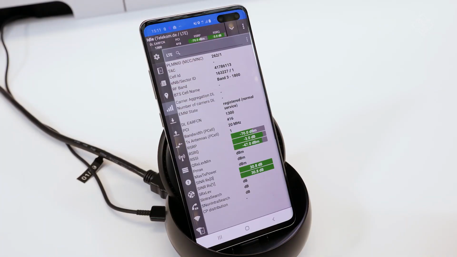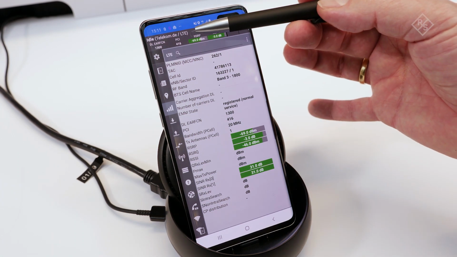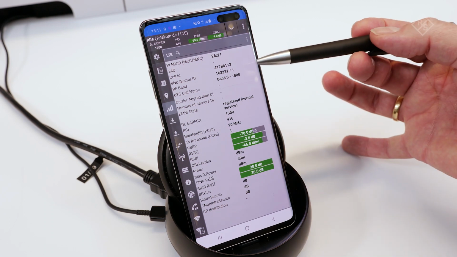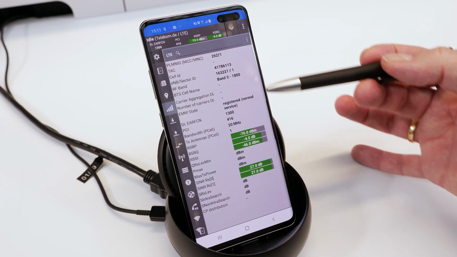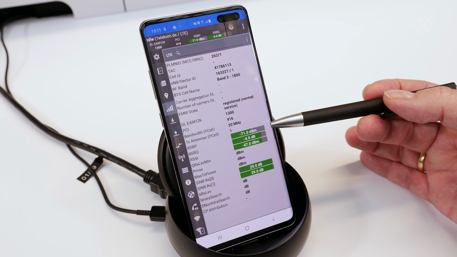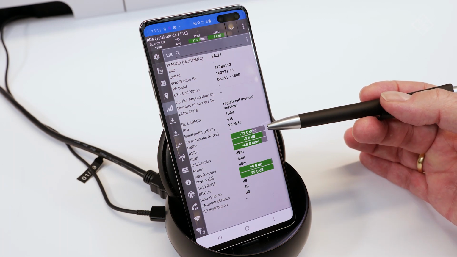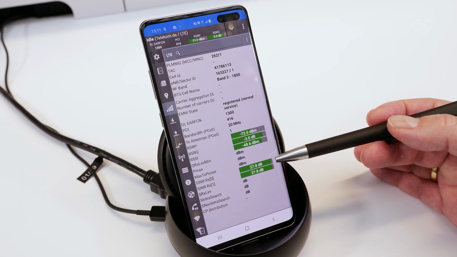Let's do a short test. You see in the Qualibok Android software that the phone is attached to LTE network. You see here 1800 megahertz is the frequency band. You see very good coverage here above -70 dBm RSRP. And you see also very good signal to interference and noise ratio of above 30 dB.